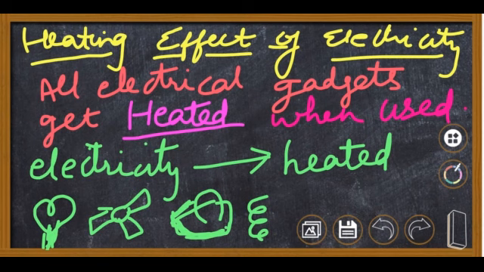Then there are certain devices which work on this principle of heating, that is the iron when we iron our clothes, the heating rod, what you can see down in the fourth figure, that is a heating coil. So when electricity is passed through this coil, it gets heated, and if this is dipped in water, the water gets heated. So like this, water heating rods are made. So what have you come to know? That all electric gadgets, when switched on and when they are working, after some time they get hot. That means when electricity is passed through any conductor, through any device, then that device becomes hot.